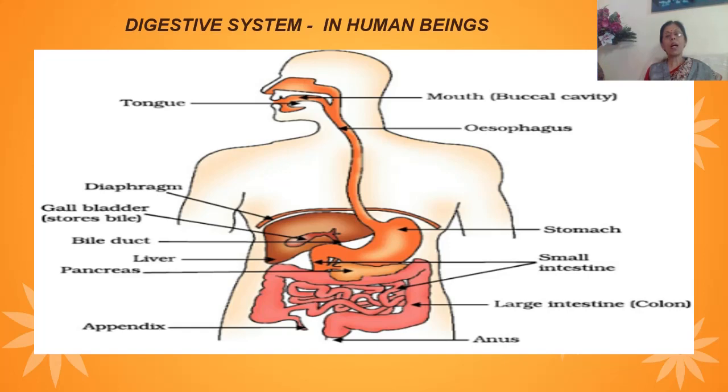It moves to our small intestine. Over here, further digestion takes place and absorption of food takes place. Further, the food moves to the large intestine. Only absorption of water takes place in the large intestine. Let us study how digestion of carbohydrates, proteins and fats takes place in our body.